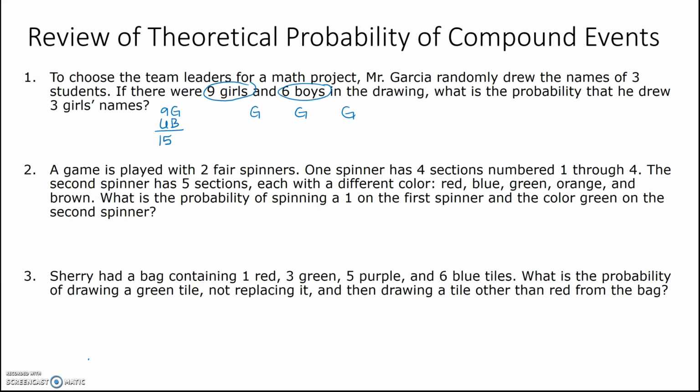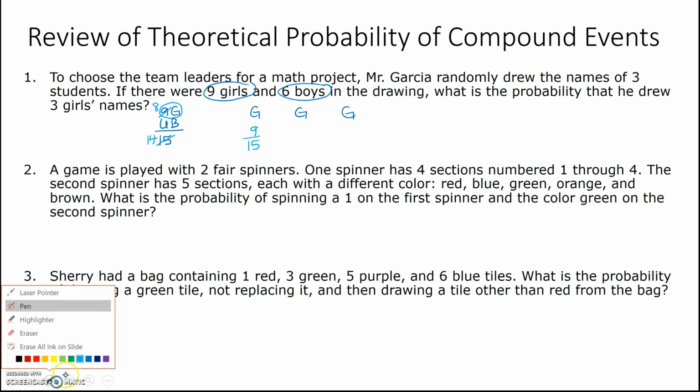That's what we're looking for. So if the first one that's chosen is a girl, the probability is going to be 9 out of 15, okay? So say we're looking at my 5th period class. If we choose Monica first, she's a team leader. Well, now her name is no longer in there, right? She can't be on 2 different teams. So now there's 8 girls and there's 14 names left because Monica's already a team leader, right?